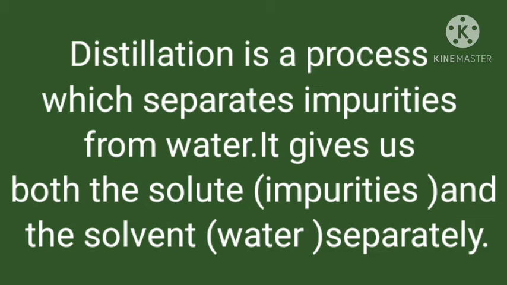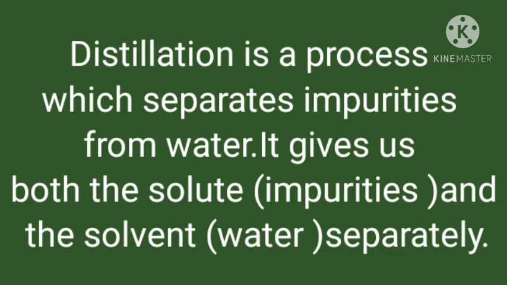It removes all the dirt. It gives us both the solute, that is, like salt or sugar, and the solvent, which is water, separately. Follow the lines carefully.